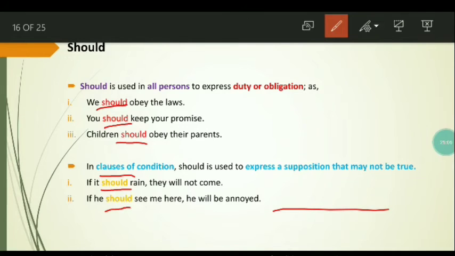Okay, you must know what clauses of condition are. This is a clause of condition and this is also a clause of condition. The first clauses are clauses of condition and the second one belongs to some other category.